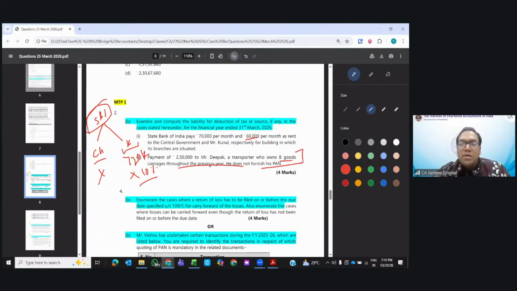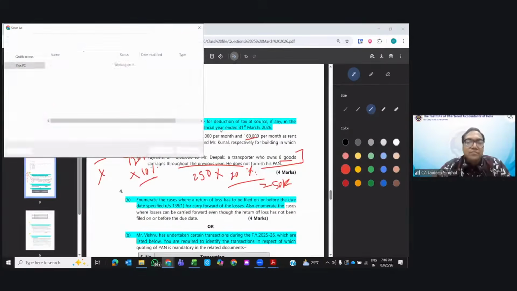How much TDS rate would be applicable? 2%? 2,50,000 into 2%? Who agrees with me? No, 20%, because the PAN is not furnished. 20% higher rate will be applicable. Clear? 2,50,000 into 20% would be 50,000. Clear?